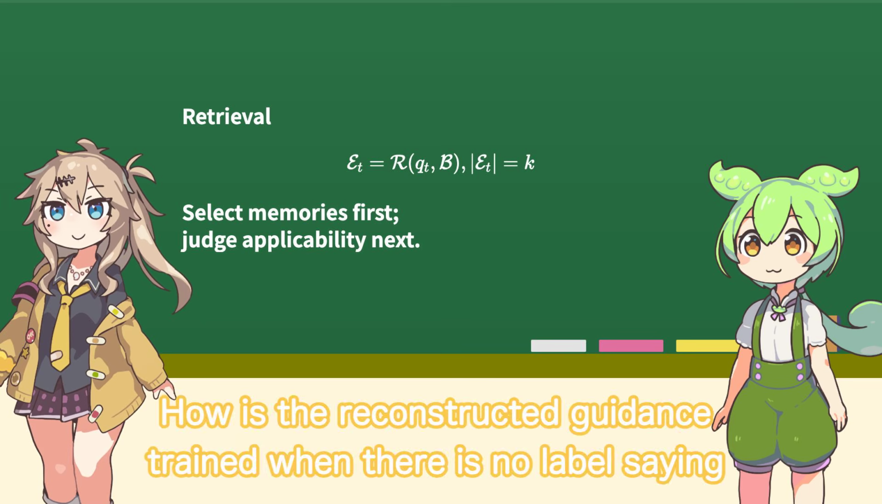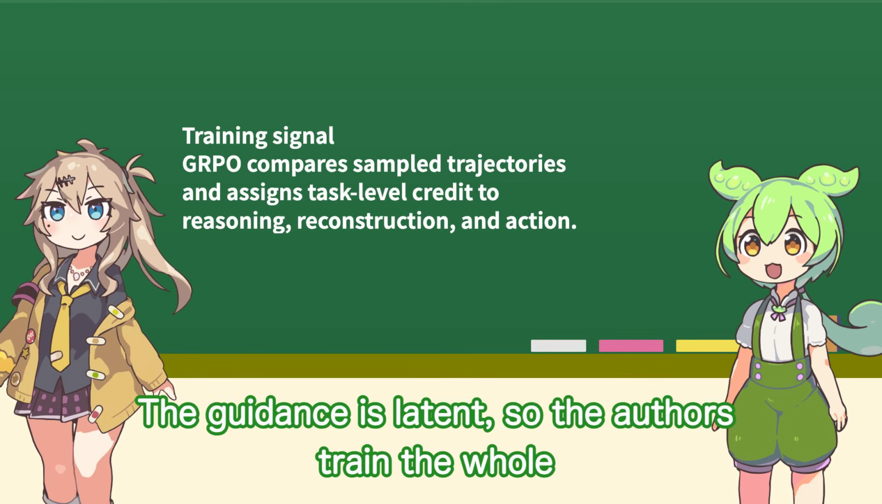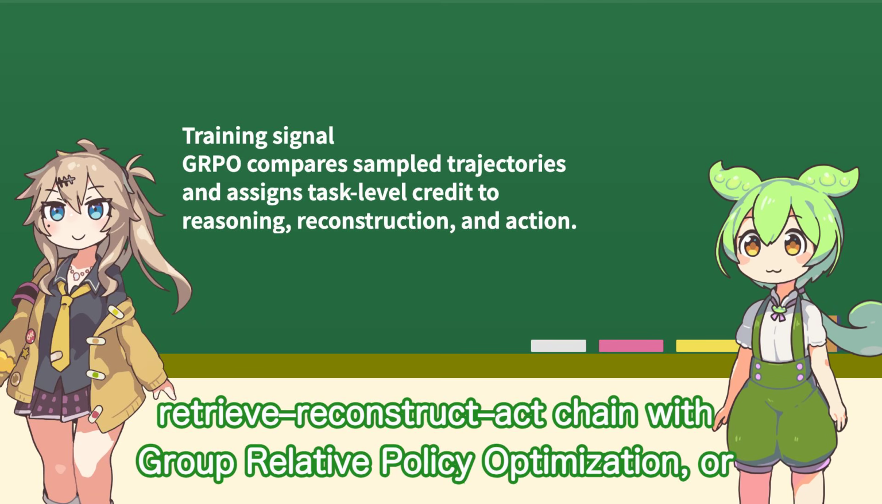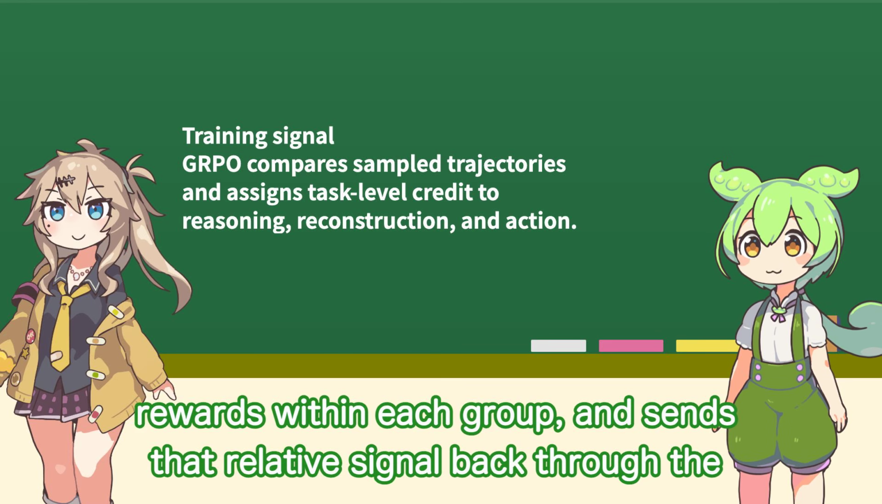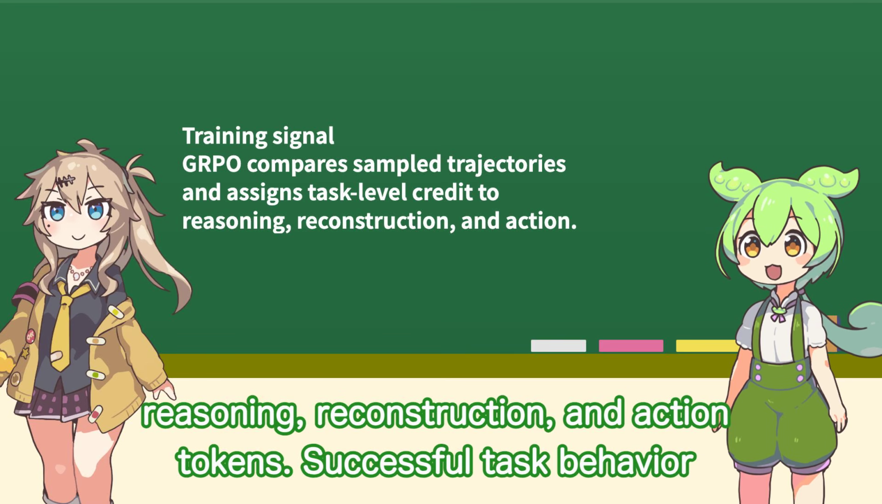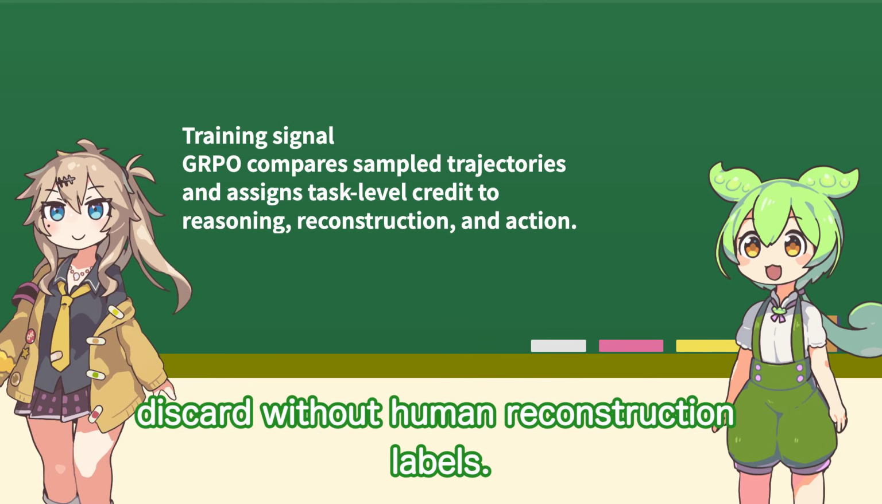How is the reconstructed guidance trained when there is no label saying exactly what the rewrite should be? The guidance is latent, so the authors train the whole retrieve-reconstruct chain with group relative policy optimization, or GRPO. The policy samples groups of trajectories, compares their task rewards within each group, and sends that relative signal back through the reasoning, reconstruction, and action tokens. Successful task behavior therefore teaches the policy which memories to preserve, rewrite, or discard without human reconstruction labels.